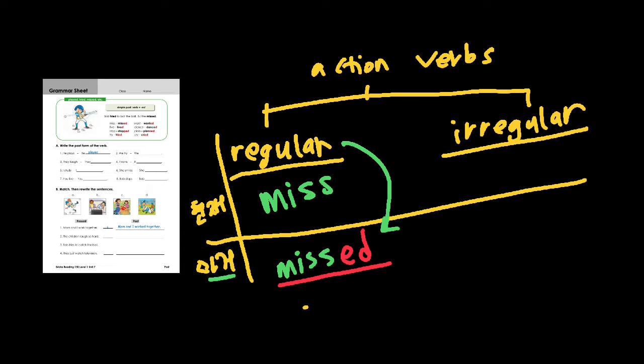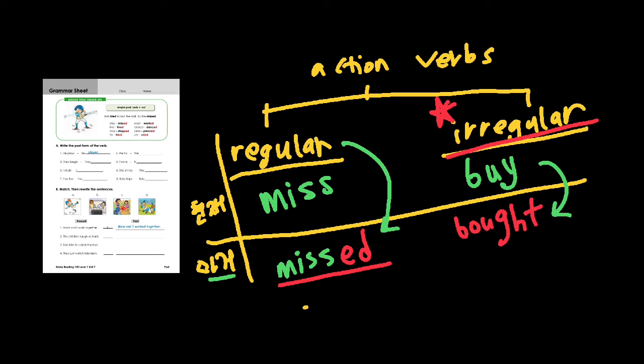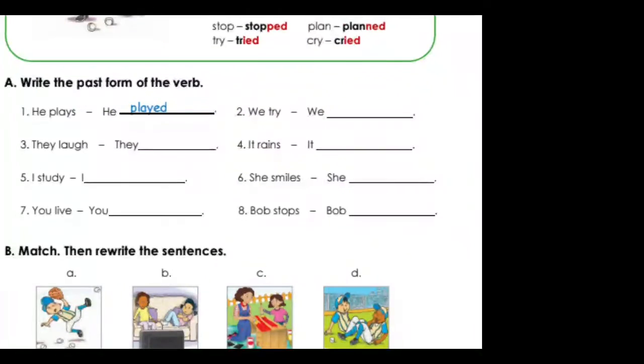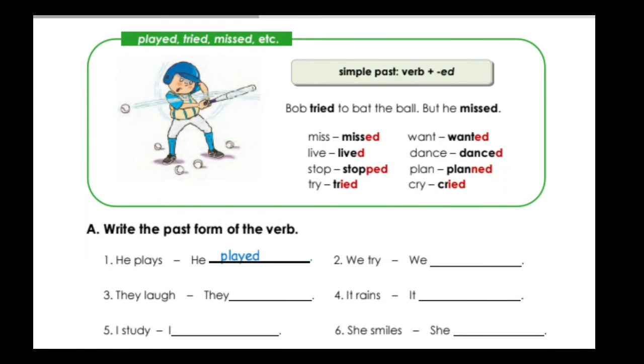Now, how about an irregular one? How about 물건을 사다. Yes, it's buy. And how does it change? Well, it's the irregular, 규칙을 따르지 않는. So, you have to do like this. This is how you guys are going to do. Now, let's talk about the book or the questions. Make it bigger. Okay, here we go.